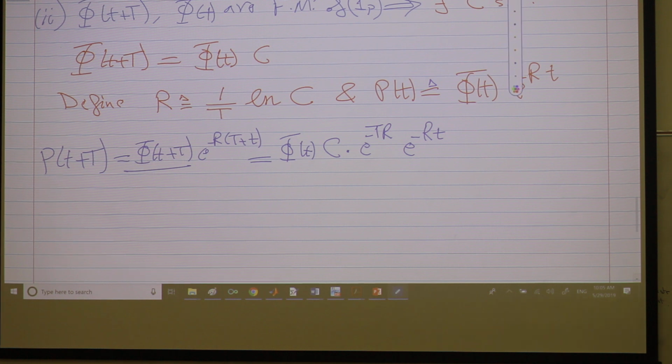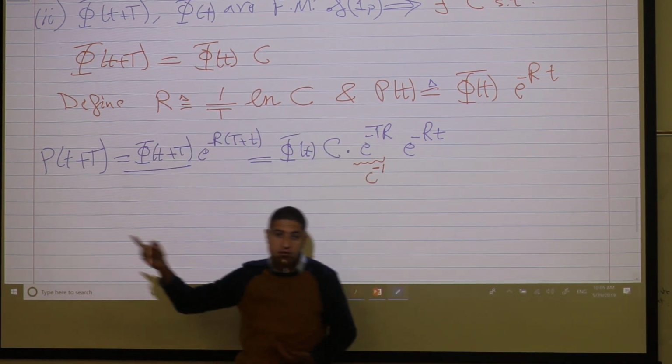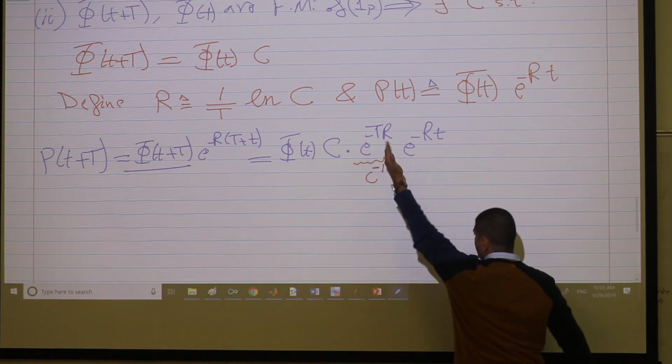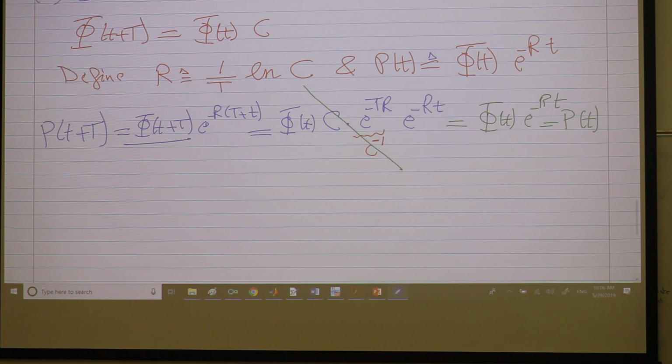And you can easily see that this is what? This is C inverse, right? Because there's negative 1. C from this definition is e to the RT, for large T. So this is just e to the negative RT, so it's C inverse. That's great, because now I'm going to cancel these C's, and this will be phi e to the negative RT, which is just P. So indeed P is periodic, and the theorem is proved.